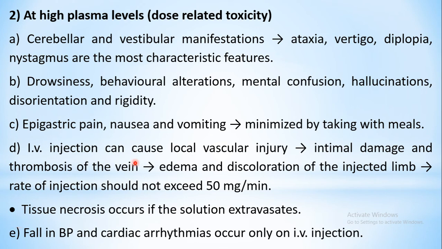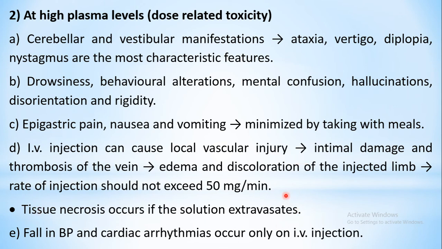Because of these complications, the rate of injection, that is the speed at which you are injecting this particular drug, should not cross a particular limit, that is 50 milligrams per minute. This is the speed with which you are supposed to administer. I am not sure whether it is 50 milligrams. I think it should be 50 ml per minute. I'll clarify that. So the rate of injection is limited because of this complication.